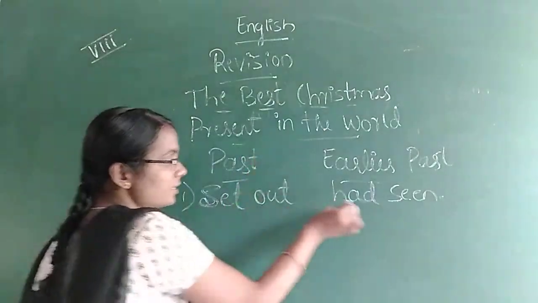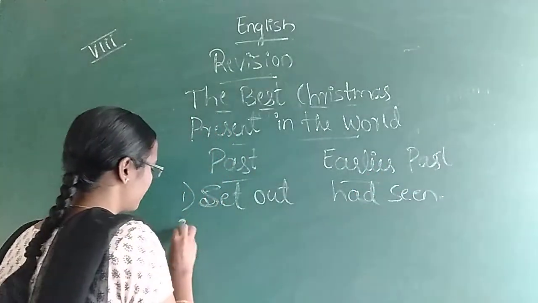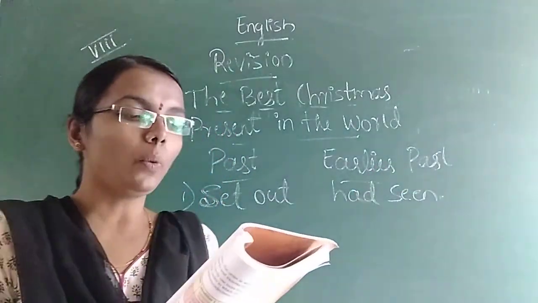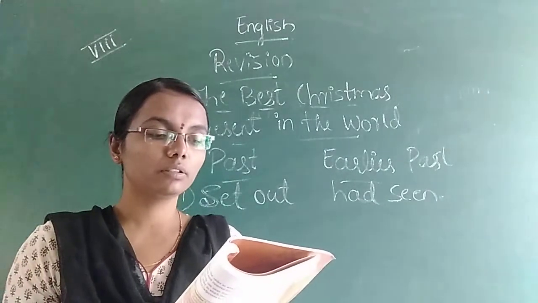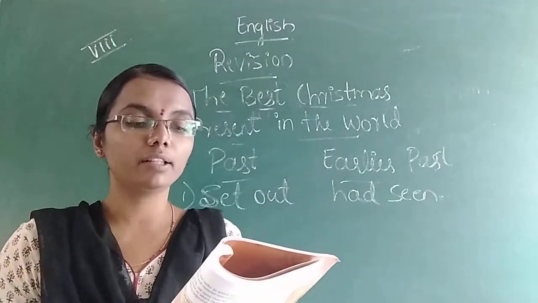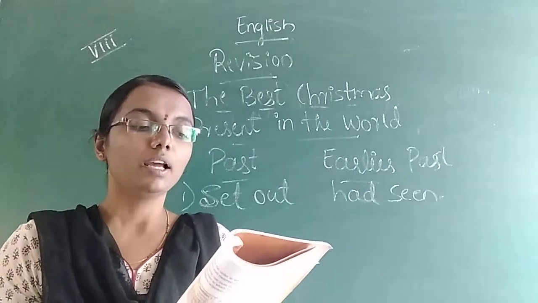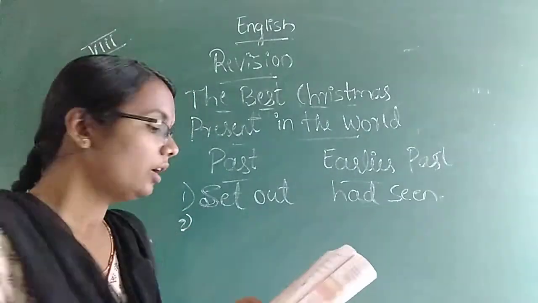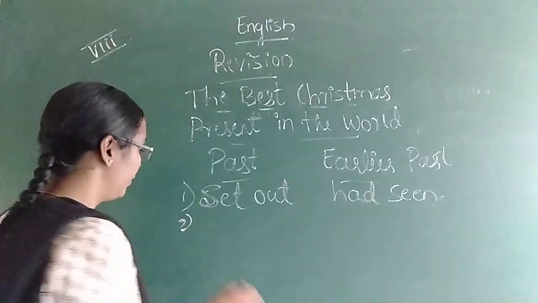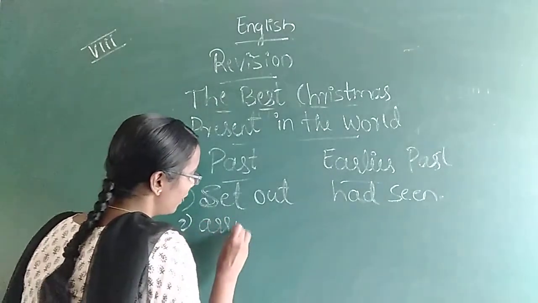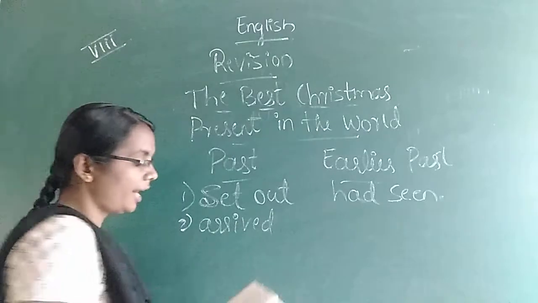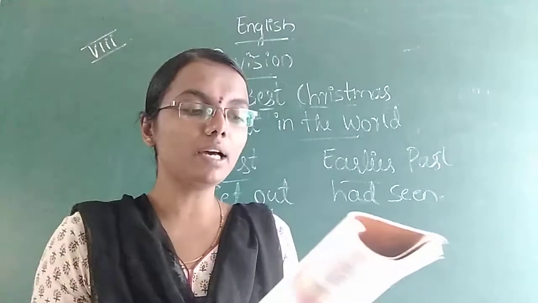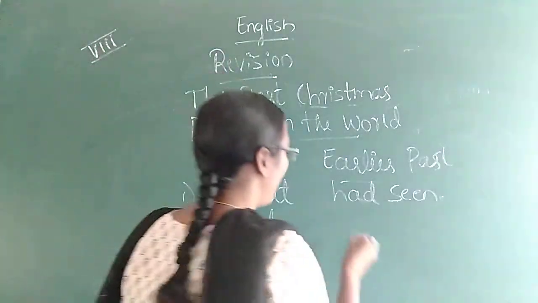Here set out is past and had seen is earlier past. Next, second one. When they arrived at the station, their train had left. They came back home, but by that time I had gone out to see a movie. Here, the second word is arrived, and in the column of earlier past, the word is had left.